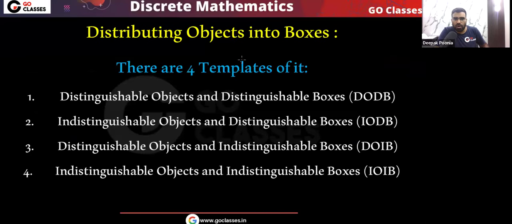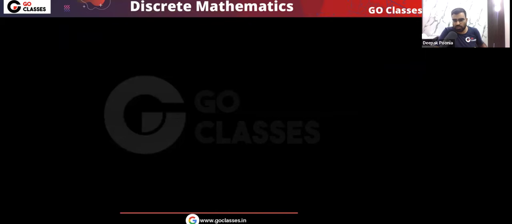So we have seen all the four templates of distribution of objects into boxes. These are the four templates: DODB, IODB, DOIB, IOIB. All the four templates we have seen. Okay, I hope you understood. So please let me know, did you understand each and every template? DODB, IODB, DOIB, IOIB. I told you all the four templates, all the different variations possible, all the applications, which problems follow which template, each and everything we have seen in this distribution of objects into boxes. I hope you understood each and everything.